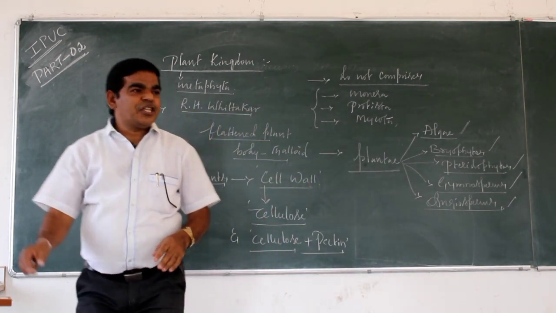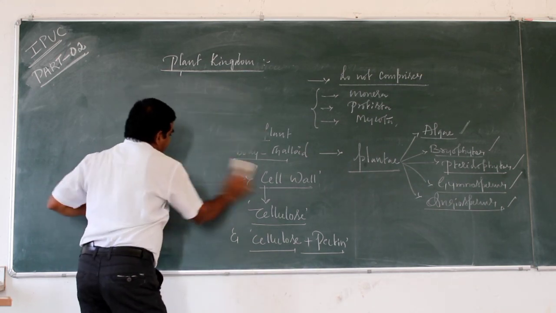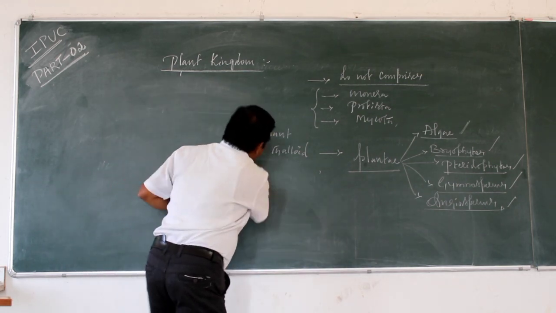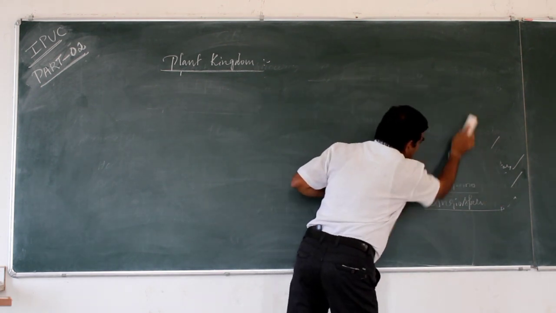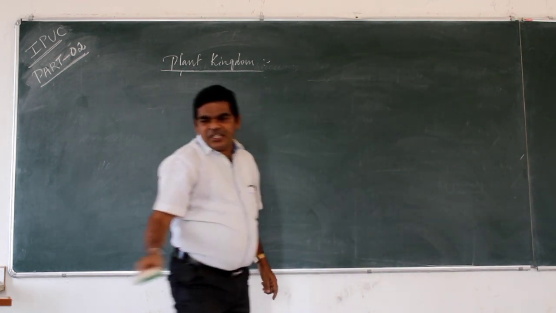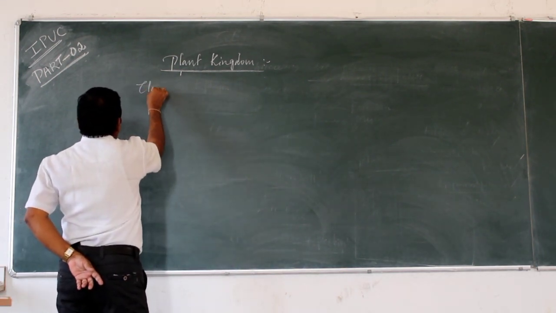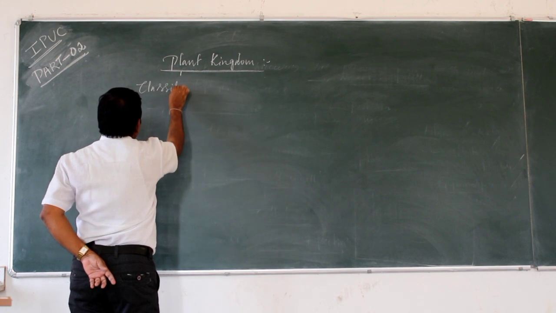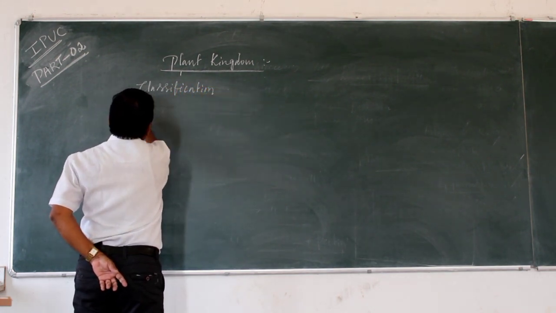Clear? Next concept, classification of plants. What is classification?